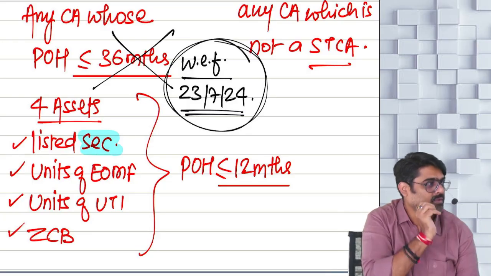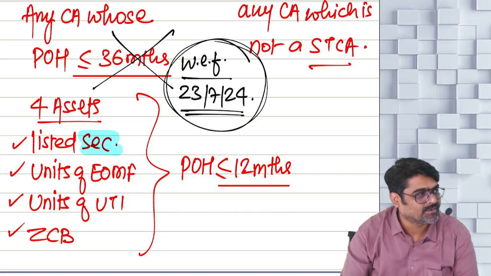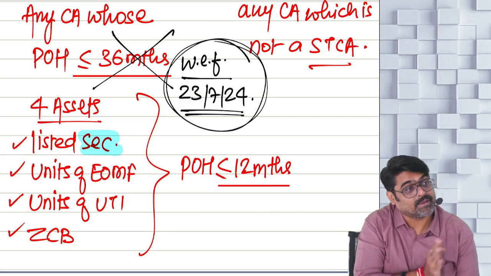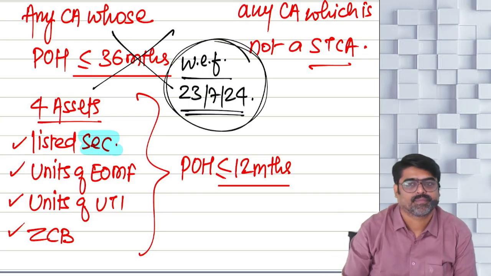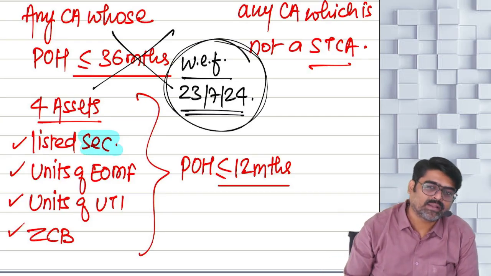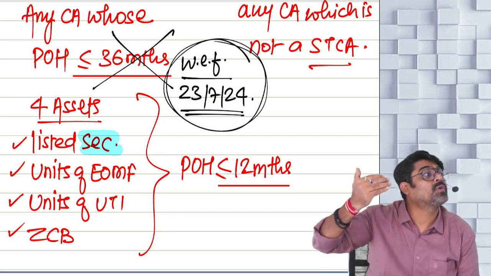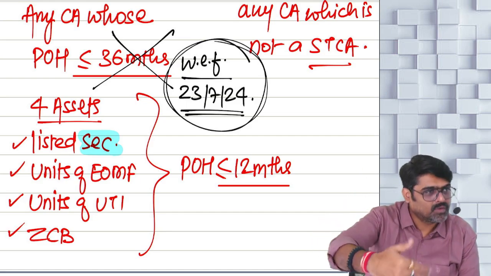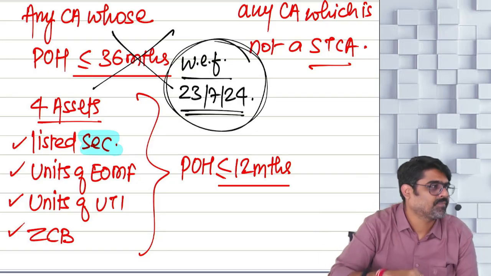Immediately prior to that. Meaning from the date of transfer, somebody else will start holding it. I am holding only till the date immediately preceding the date of transfer. For example, I am transferring one asset today. So am I holding that asset till today? No. My holding period is before the date of transfer, because from today you are going to hold it. Your holding period will start from today.